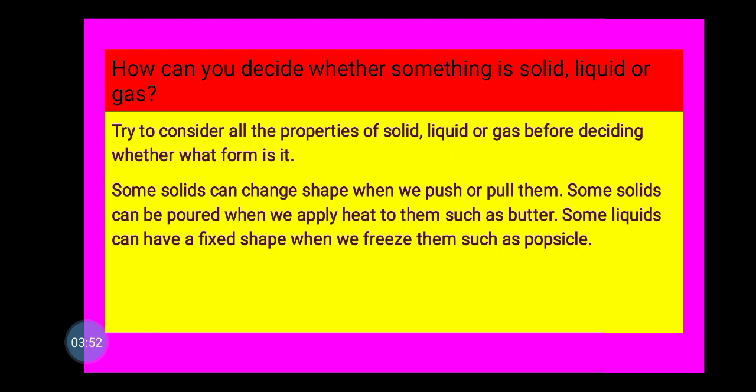Do you know that some solids can change shape when we push or pull them? Some solids can be poured when we apply heat to them, such as butter. When butter is melted, you can easily pour it. And some liquids can have a fixed shape when we freeze them, such as popsicle. So, before we categorize anything as solid, liquid, or gas, make sure that they can fulfill all the properties of those three forms of matter.